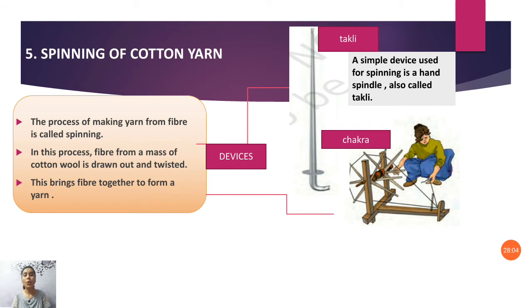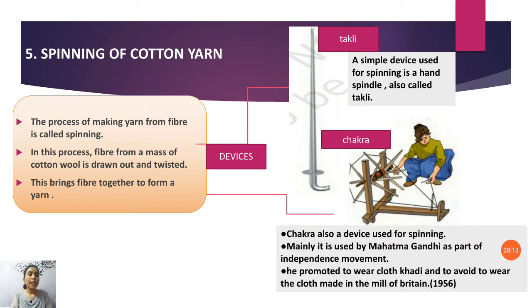Mahatma Gandhiji used to use this chakra. Chakra is also a device used for spinning. It is mainly used by Mahatma Gandhi as a part of the independence movement.